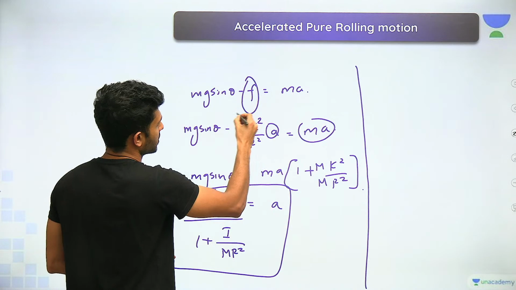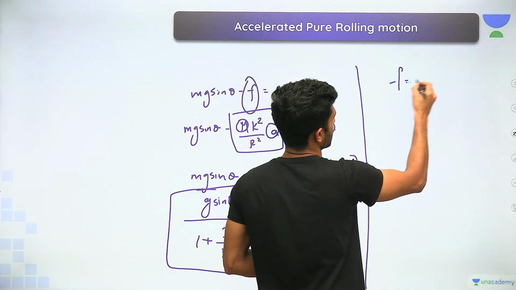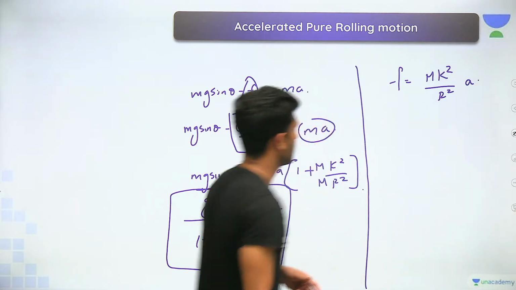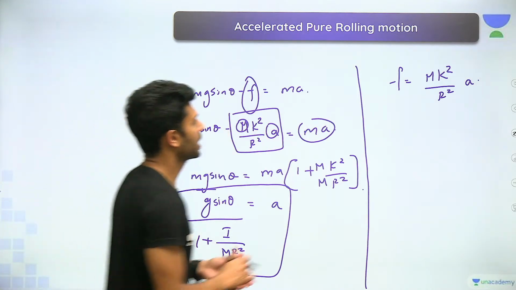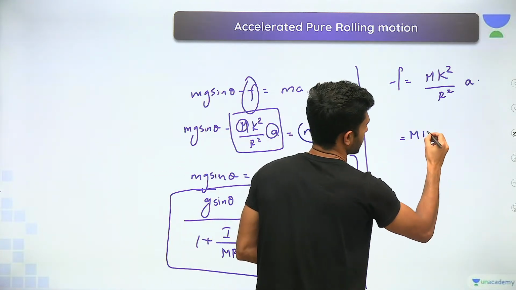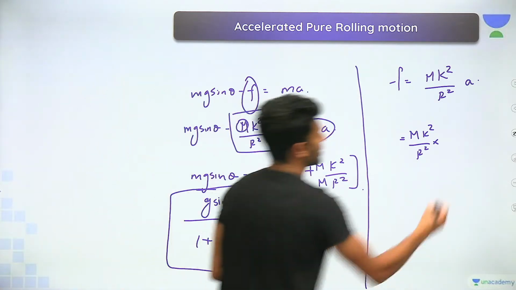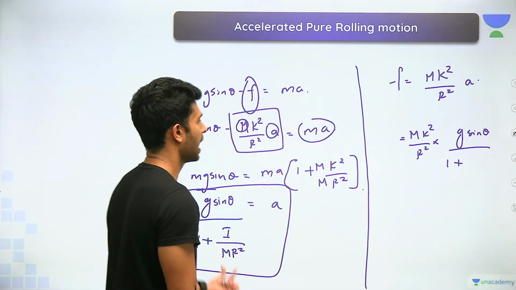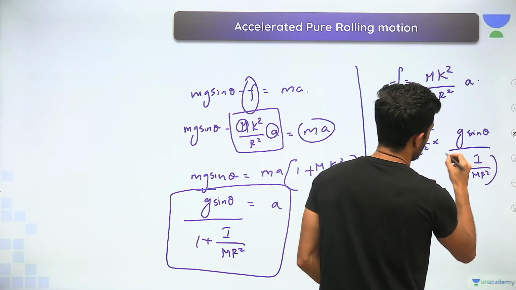Is it possible? What was the value for f? Let's see. F was equal to m k square by r square into a. Yes or no? Yes sir. Now if you want, you can make a small rearrangement to this, right? So this will be m k square by r square into a, and a is g sine theta divided by 1 plus I by mr square.